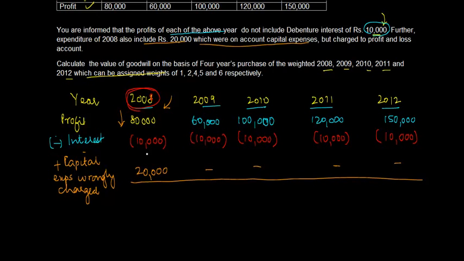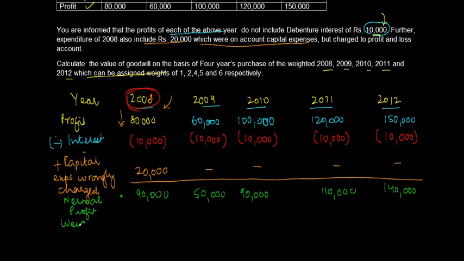Yeah. 80 plus 20, 100 minus 10, 90,000. 60 minus 10, 50,000. 90,000. 110,000. And 140,000. Now, this basically takes us to the normal profits. Right? Once I have the normal profits, what do I do? I apply the weights to them. What are the weights? 1, 2, 4, 5 and 6, right?